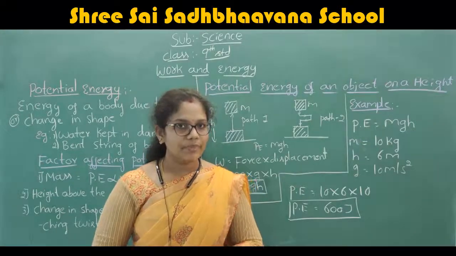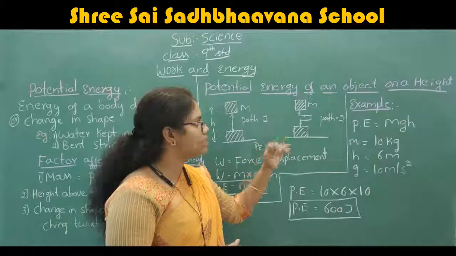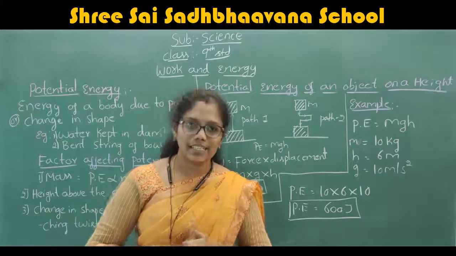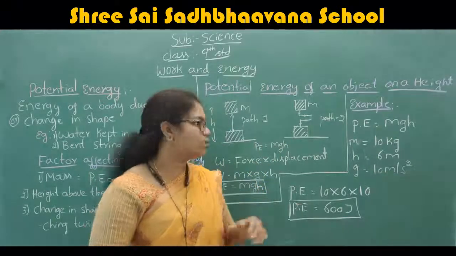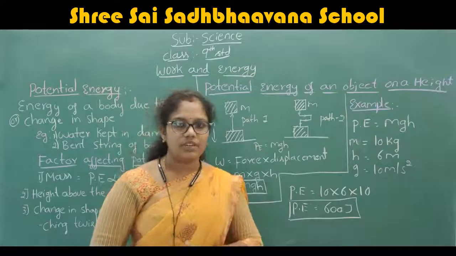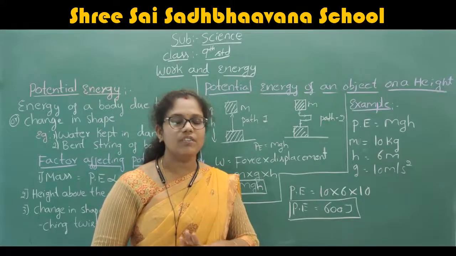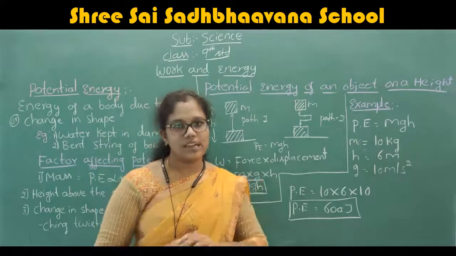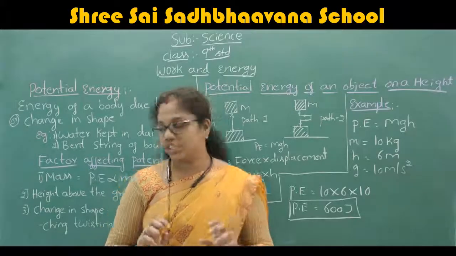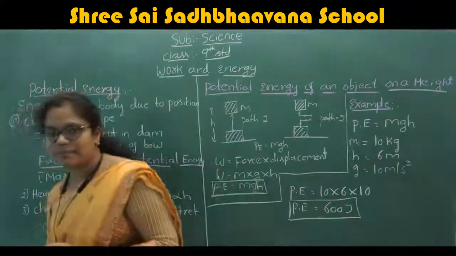Understood the formula? Now we are going to discuss two examples to solve potential energy. First we will discuss the first example.